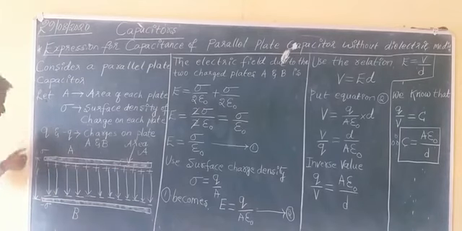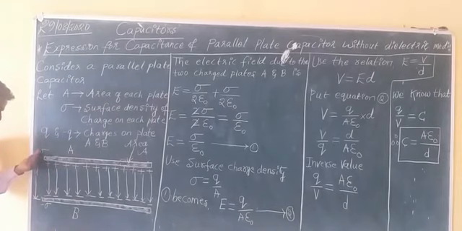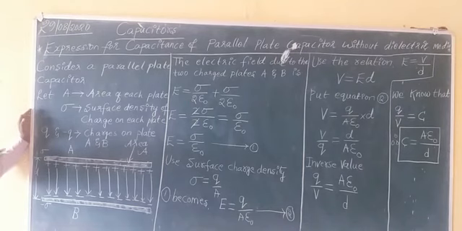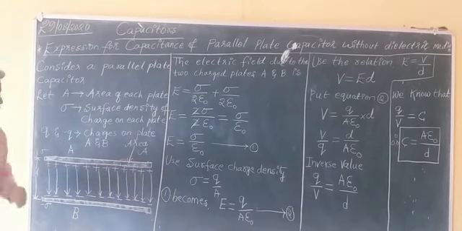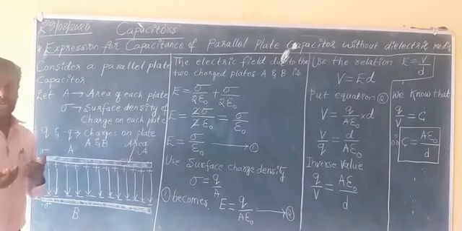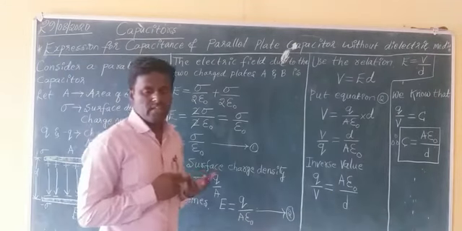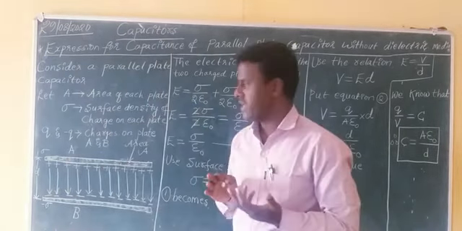Here I am using sigma and minus sigma. For the first conductor A, sigma is of positive charges. You know that charge distribution, how the charges are arranged in a body, is of three types: volume charge density, surface charge density and linear charge density.